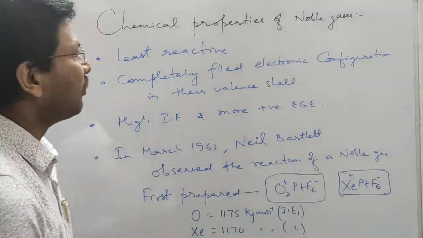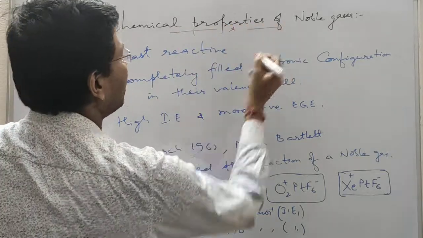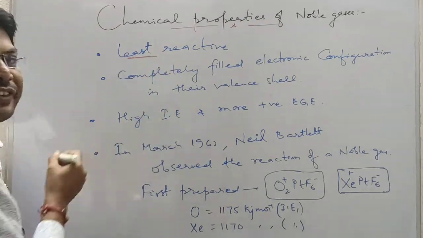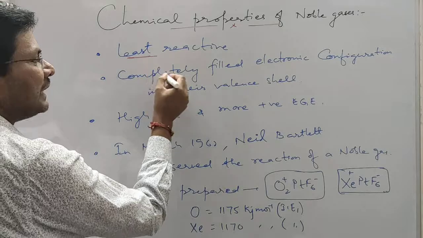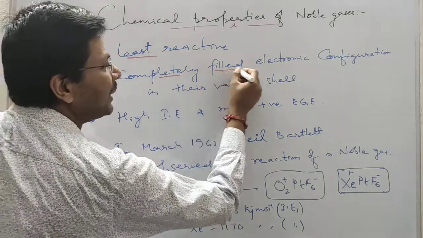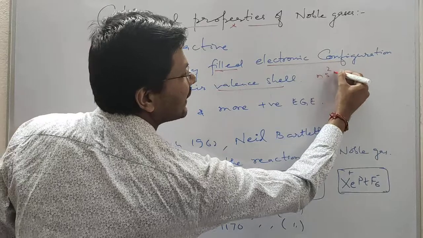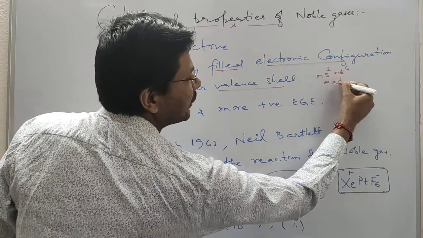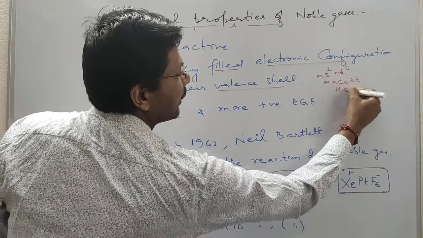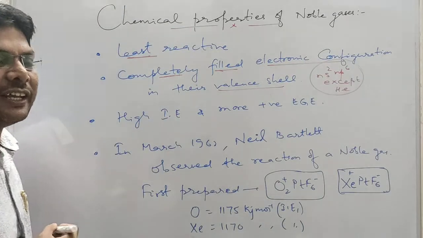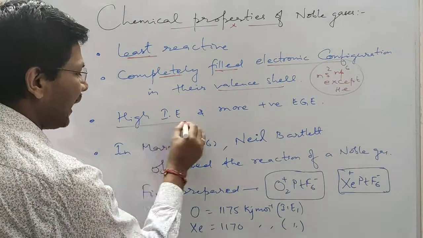Chemical properties of noble gases. If we see the chemical properties of noble gases, they are the least reactive, and their least reactivity is attributed to completely filled electronic configuration in their valence shell, ns2 np6 except helium, which I have already discussed. This makes them very less reactive, and they have very high ionization enthalpy.